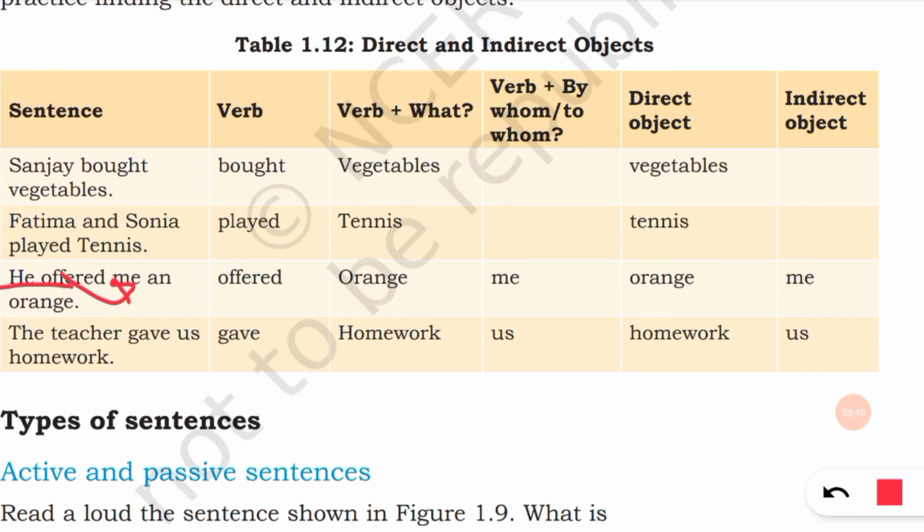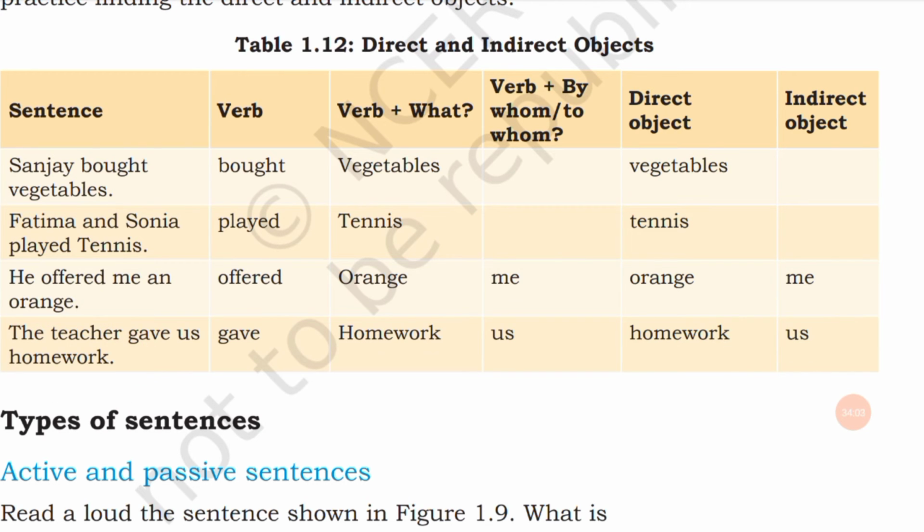So it answers the question to whom or for whom. It is the indirect object. So to me is the indirect object. Now, the teacher gave us homework. Teacher gave homework means homework is the direct object. To whom? To us. So us is the indirect object.